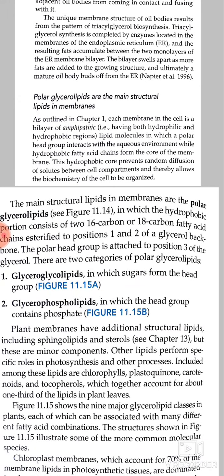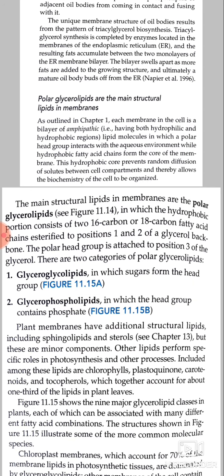The main structural lipids in the membranes are the polar glycerolipids, in which the hydrophobic portion consists of two 16-carbon or 18-carbon fatty acid chains esterified to positions 1 and 2 of the glycerol backbone. The polar head group is attached to position 3 of the glycerol.